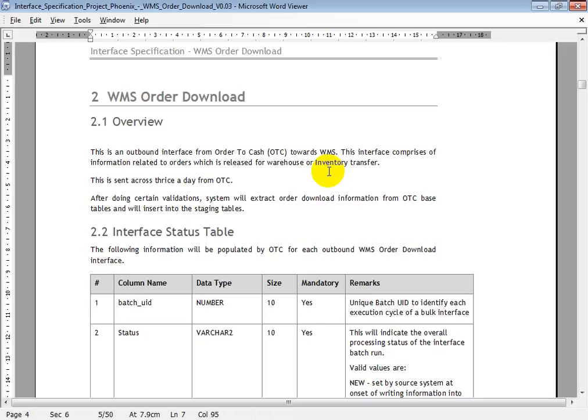That means the usable balance, whatever the available quantity of the BOM component, they'll decrease, and they'll increase the usable balance of the BOM. So for BOM, the usable balance will be increased, and for BOM components, the usable balance will be decreased when the ITRs are processed by Indy. So this is the whole process of ITRs.